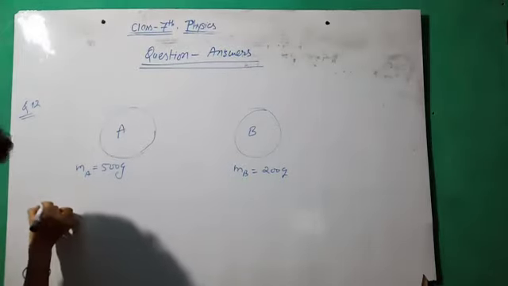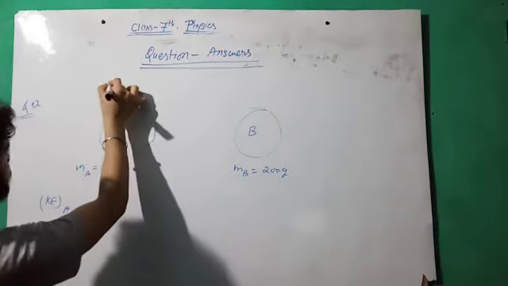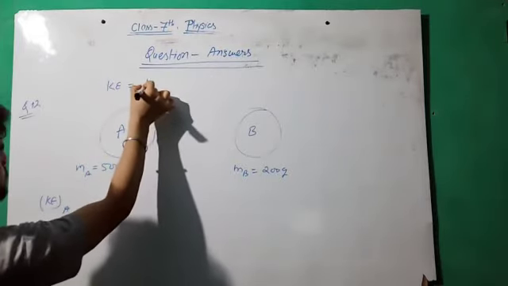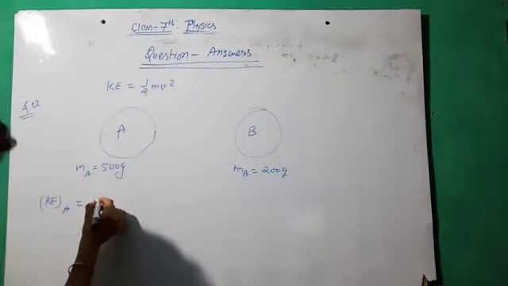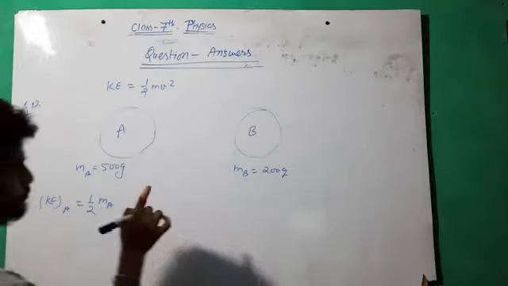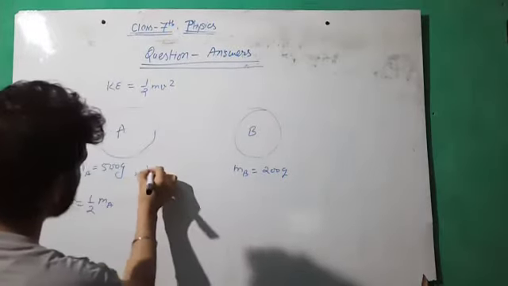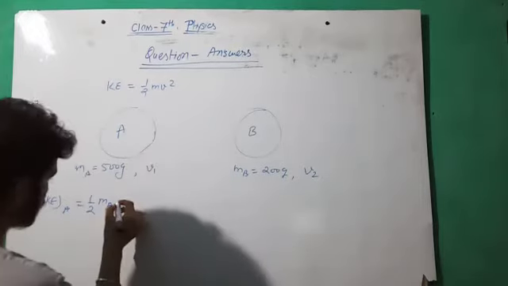Now what we have to find out is the kinetic energy of body A, because the kinetic energy of a body is half mv square. First, half ma, and the velocity of both bodies is the same, so v1 equal to v2.